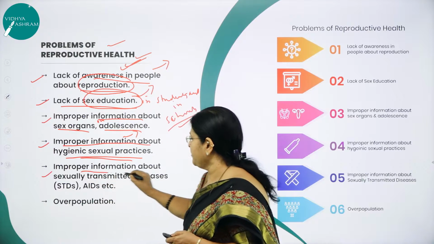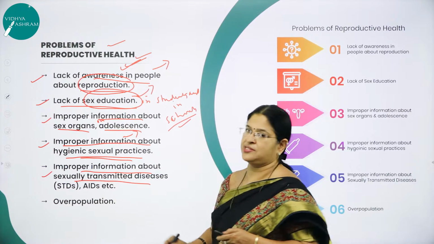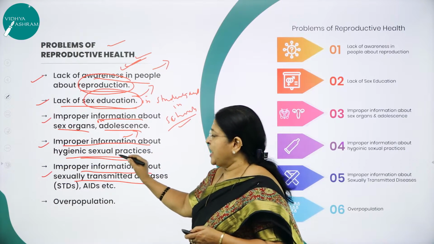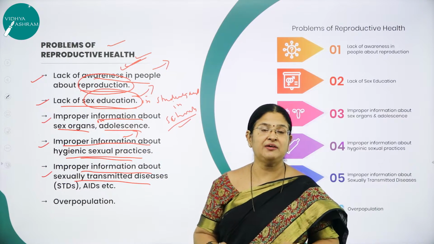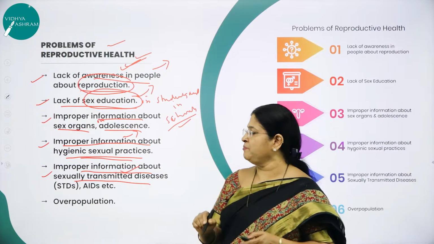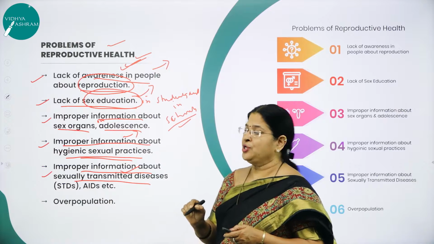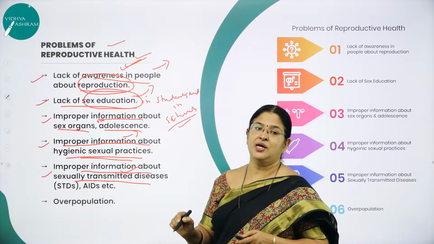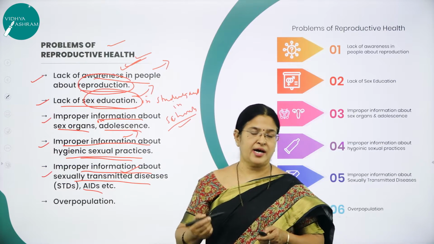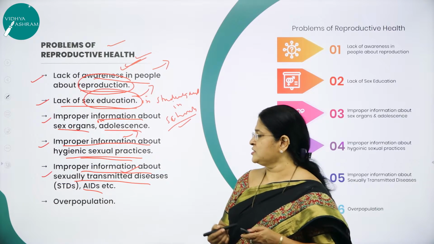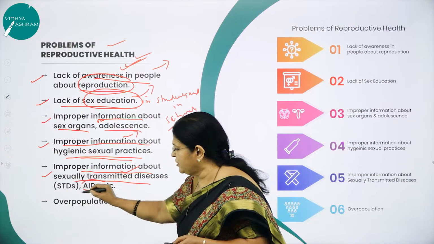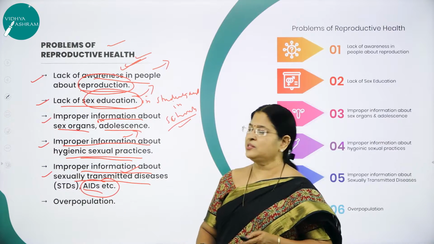Next, improper information about sexually transmitted diseases. As I said, they are not aware. Suppose if they don't practice hygienic sexual practices, definitely they will get infected with sexually transmitted diseases. First, they should be made aware. So they have to use hygienic sexual practices so that they can avoid sexually transmitted diseases. As I said, herpes, then gonorrhea, syphilis, genital warts, chlamydiasis, and a very dreadful disease called AIDS. So all this can be avoided.